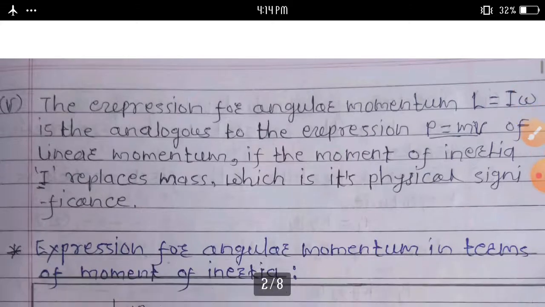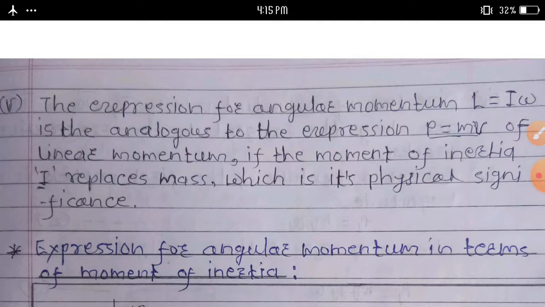The expression for angular momentum in mathematical form is L equals I omega. It is analogous to the expression P equals mv of linear momentum, if the moment of inertia I is replaced by mass M, which is its physical significance.